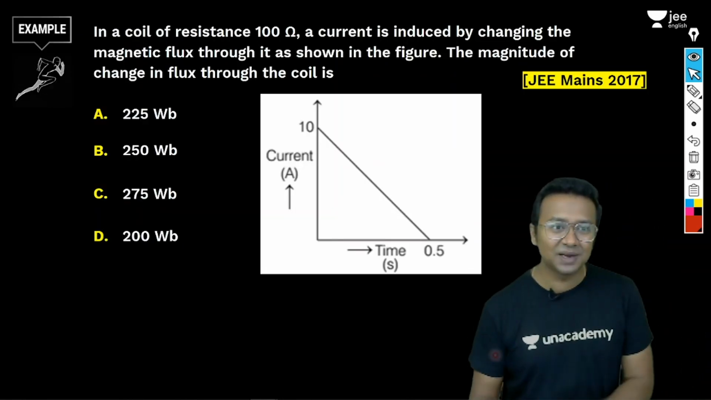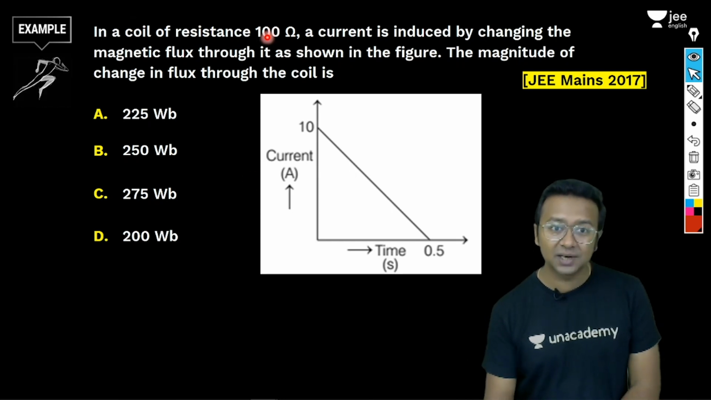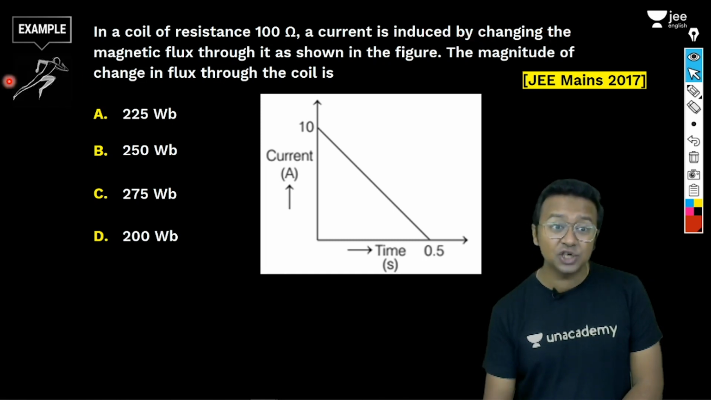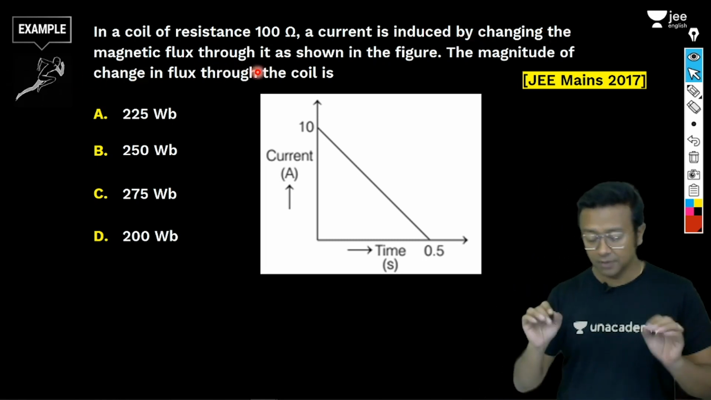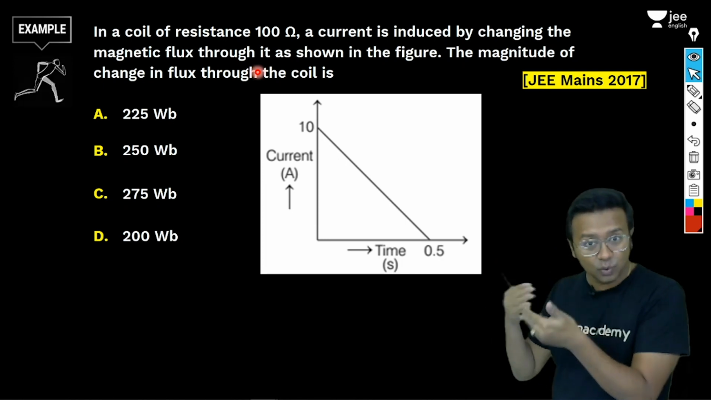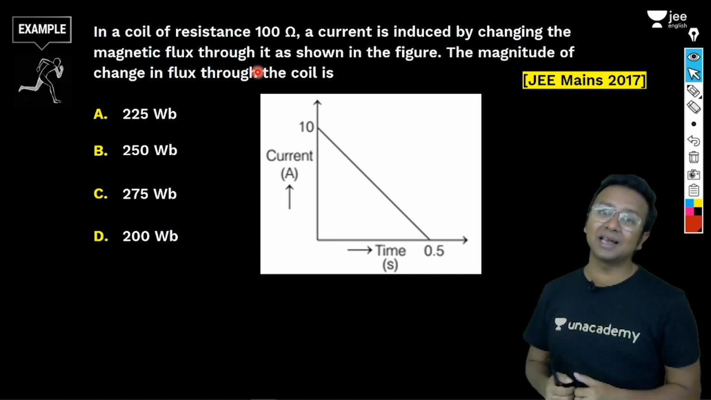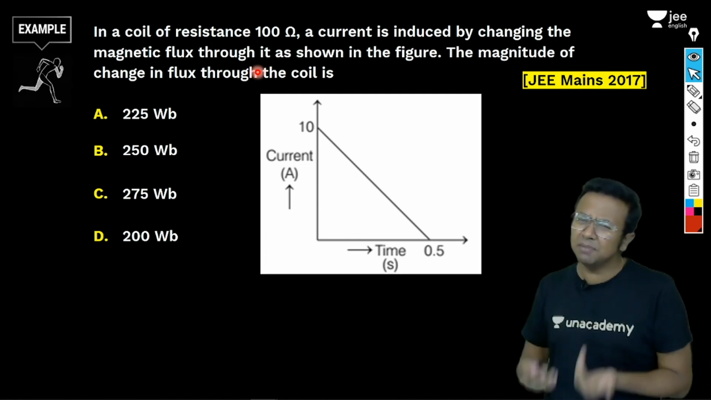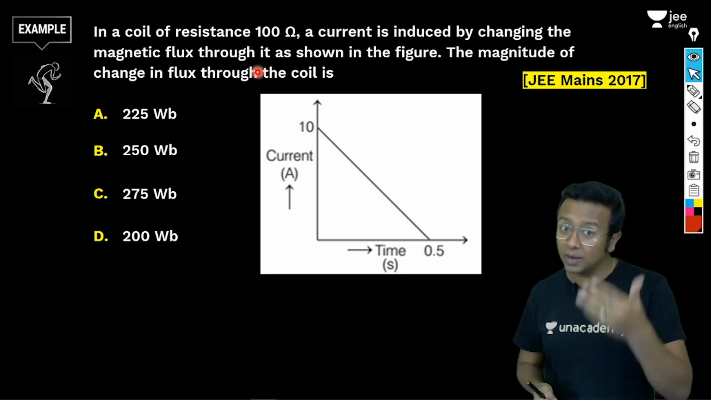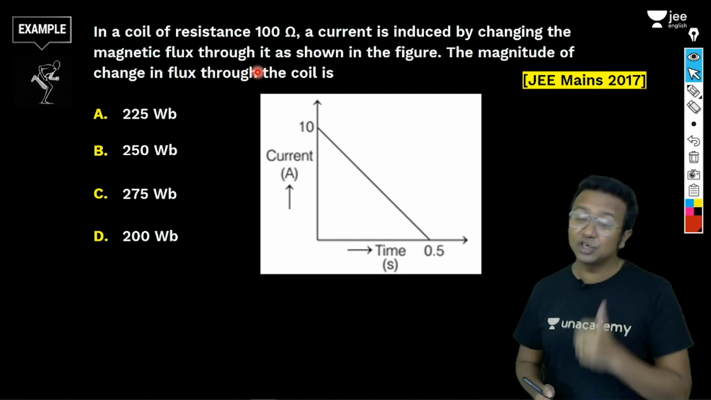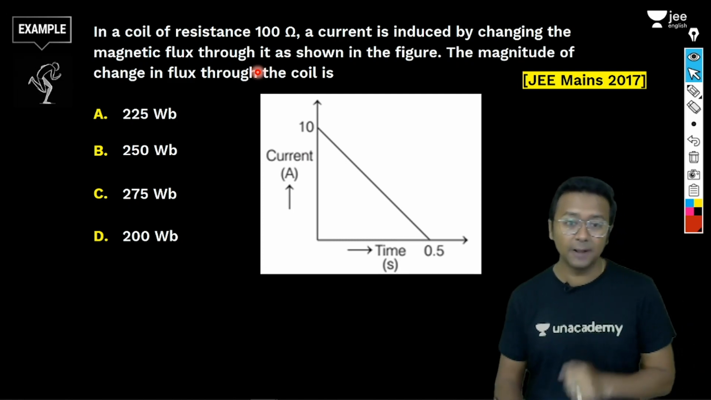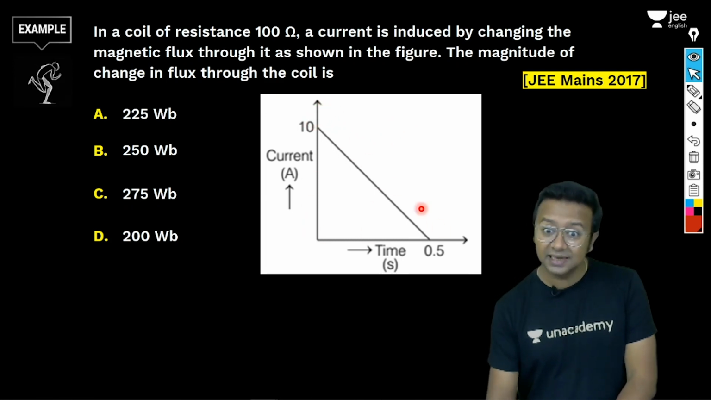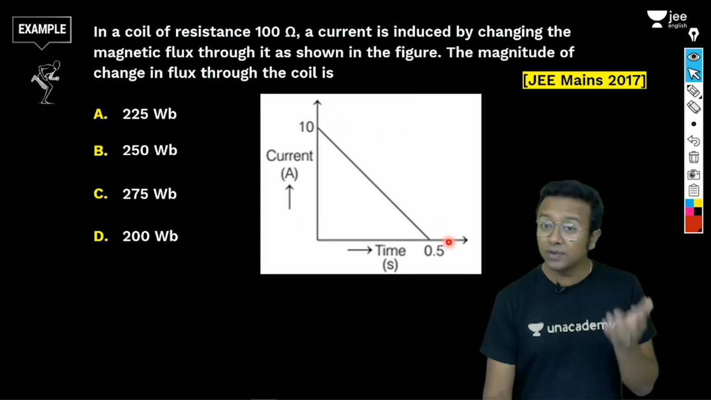Now, what does our first question say? It says that there is a coil with a resistance of 100 ohms and there is a current which is induced by changing the magnetic flux through it. So we know magnetic flux is going to change. If magnetic flux is changing, EMF is going to be induced. And if EMF gets induced, we know current is going to flow in that coil. So we need to find out the change in magnetic flux. Now they have given us a graph between current and time, where current is decreasing with time. So how do we go ahead and solve it?